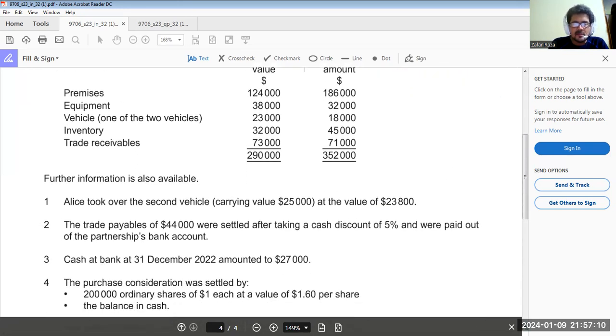Okay. Now, Alice took over the second vehicle, carrying value 25,000. There were two vehicles. One was given to X Limited, and another was taken up by one of the partners, Alice. The carrying value of that vehicle was 25,000, but he has taken it at a revalued amount of 23,800. Okay, the book value is 25,000, but the revalued vehicle cost would be $23,800. Trade payables, 44,000, were settled taking a cash discount of 5% and were paid off from the partnership bank account.